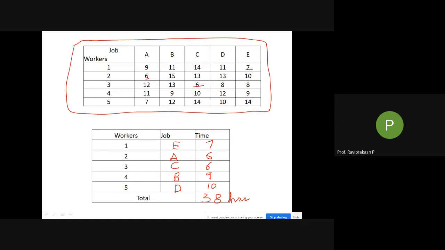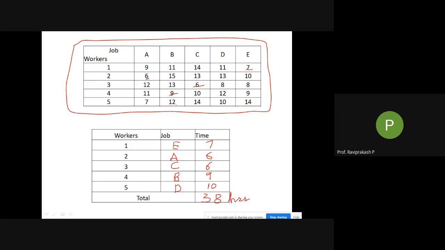there's a legitimate question, right? You can ask me, sir, I'm getting the small one only, so why should I go through such a big process? Okay, so next, if you see fourth and fifth, fourth is b, b is equal to 9. There are two nines. So which one will you give? Okay, so this is a dilemma again. So you have given, so you cannot give, but you can give here.